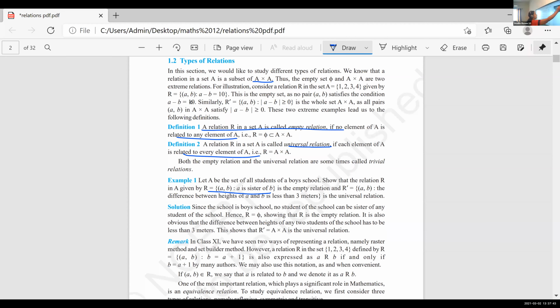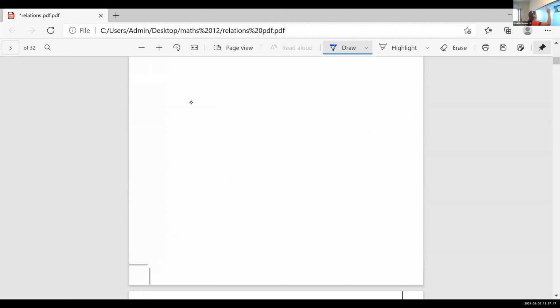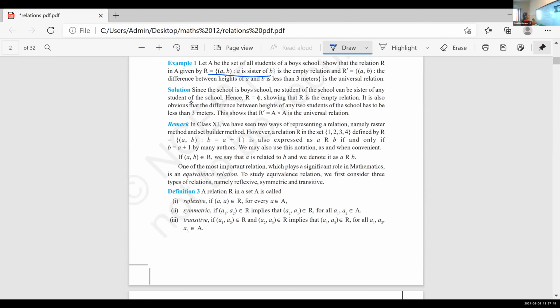Now look at the next example. Example 2 is the universal relation. Look at R dash. R dash is given as: the difference between the heights of A and B is less than 3 meters.